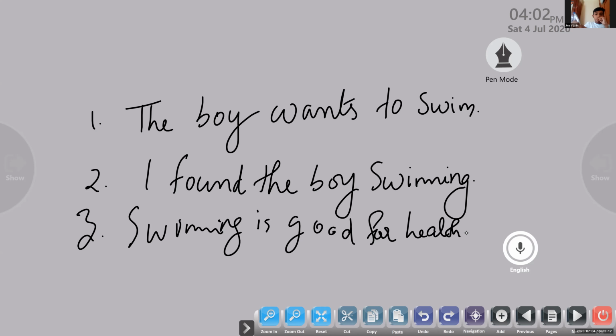Second sentence: I found the boy swimming. I hope you are copying these 3 sentences on paper. And the third one: swimming is good for health.